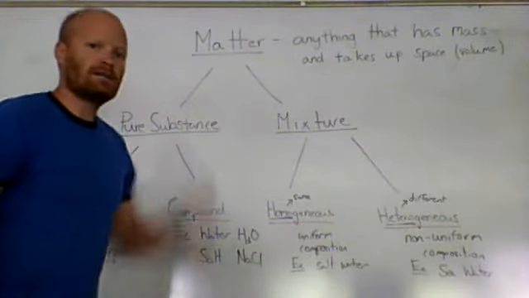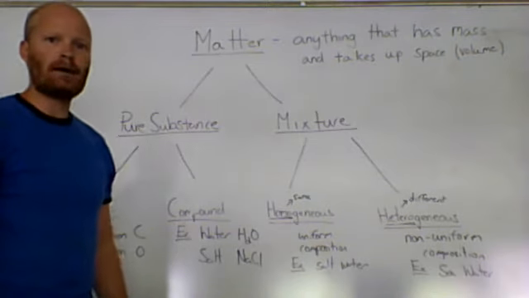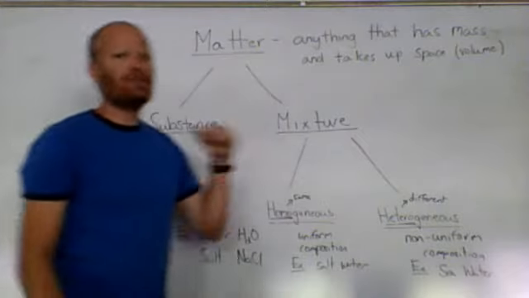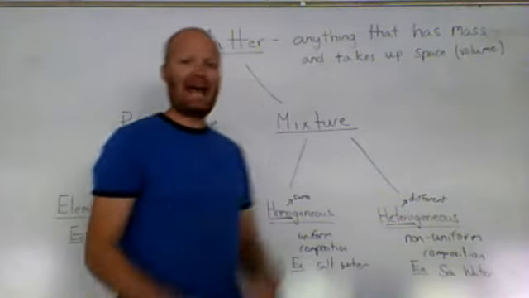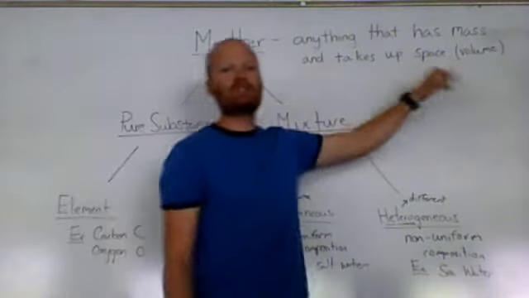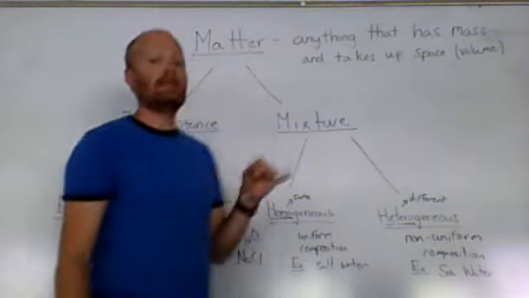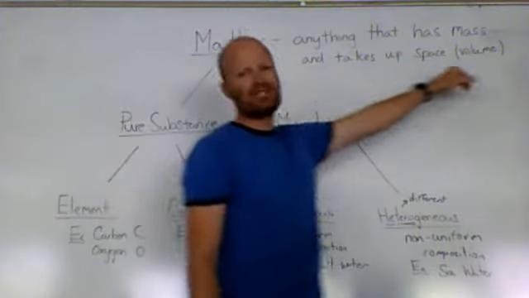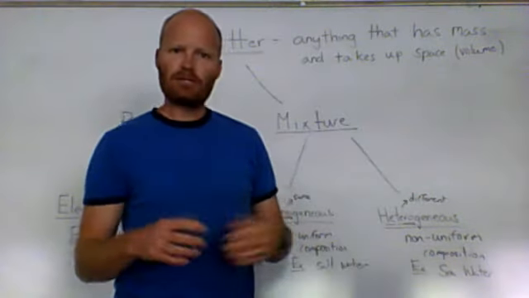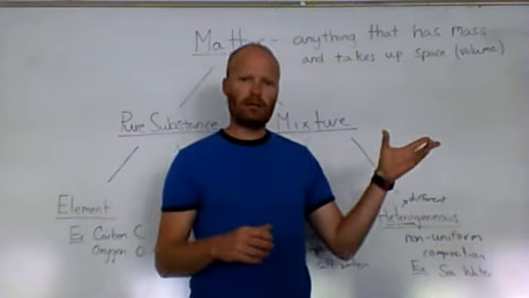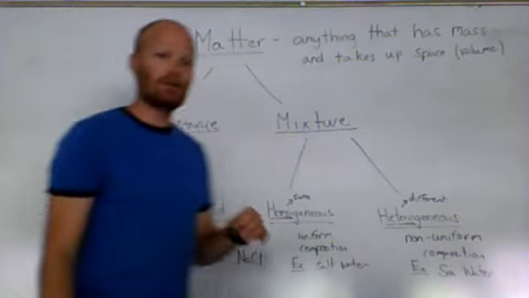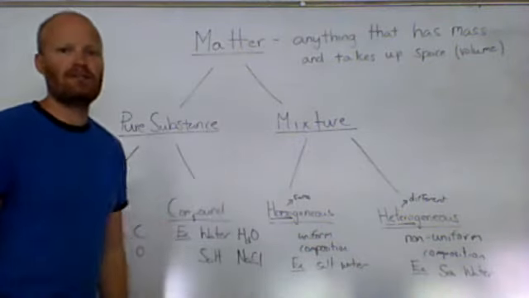In this video we're going to talk about the classification of matter. So up at the top we have matter. The definition of matter is anything that has mass. Mass is something that we can measure, and it takes up space. Those are the two requirements to be matter: has mass and takes up space. Takes up space means that it has volume. Mass is something that we can measure. We'll use our balances, we'll take out our scales, and measure the mass of different objects and substances all year long. So that's a simple definition of what matter is.